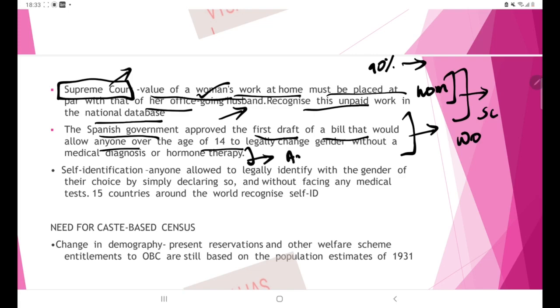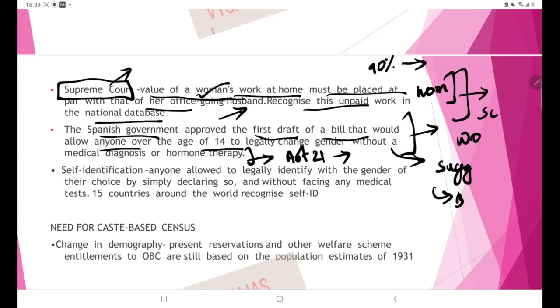You can even link it with Article 21. This is the right to live with dignity, and it is actually a polity kind of thing also. In governance also you can use the same point, whenever a question is coming with regard to transgender welfare. Another place where you can use this is in the suggestion part, in best practices from the world: India should adopt such a model.